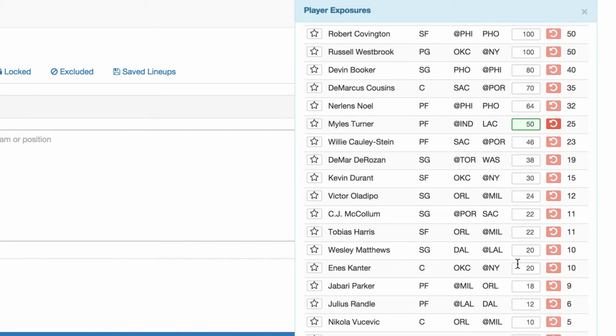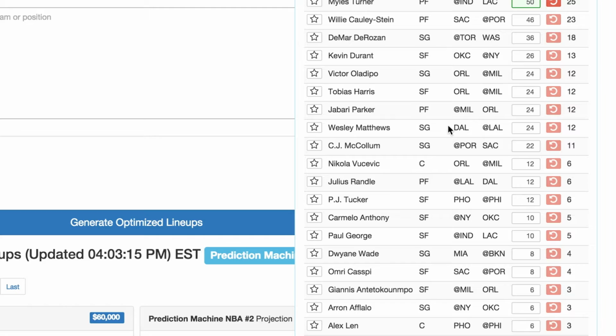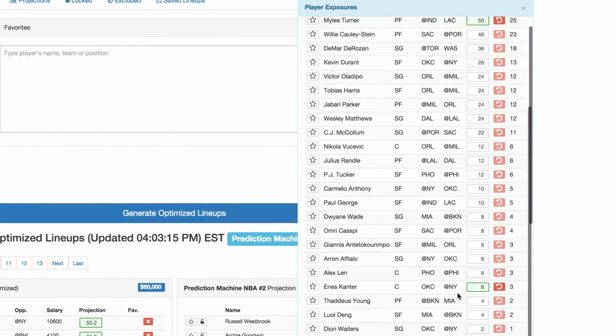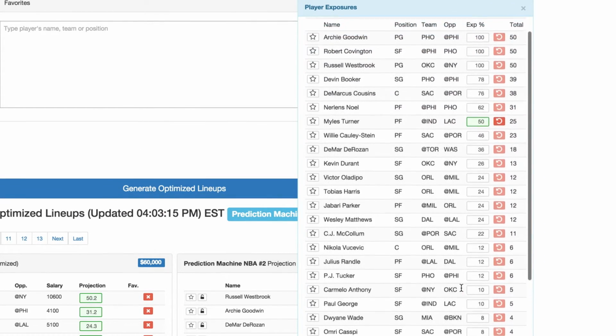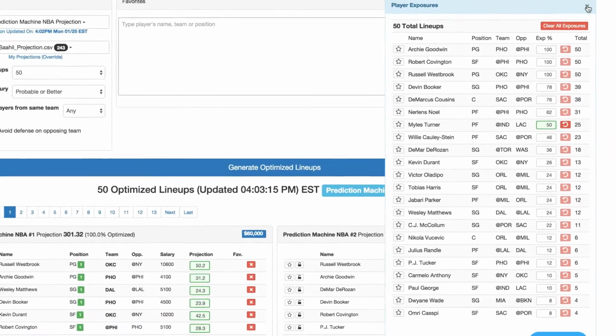So let's see. Enes Kanter has kind of burned some people, and he's playing against Robin Lopez tonight. And maybe you want to lower that down to just 5% or something. So we can do that, and there he goes down. So here we go. We have all these lineups built, and I'm feeling fairly comfortable with them.